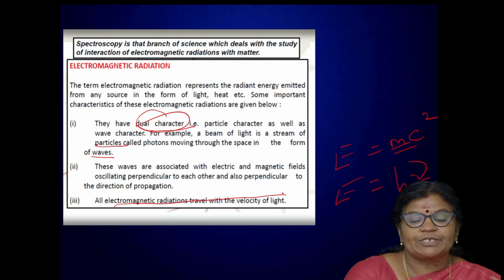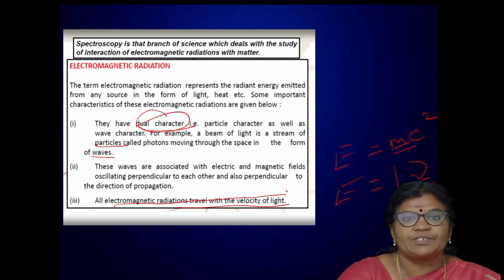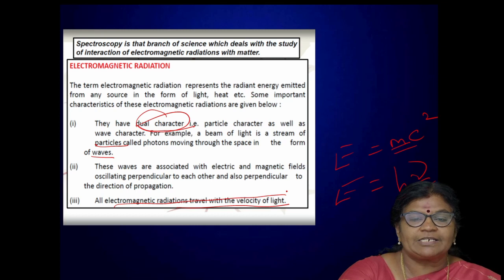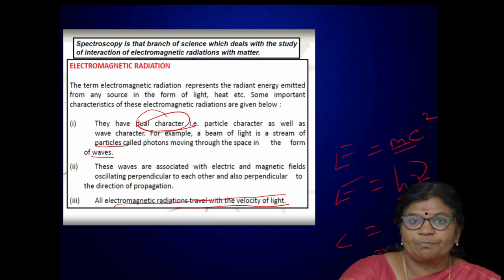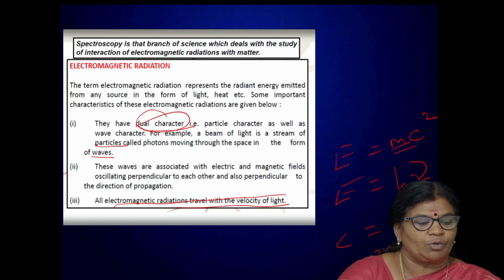And also we can say electromagnetic radiations travel with velocity of light. Its speed is equal to velocity of light, that is represented as c. C is equal to 3 into 10 power 10 centimeter per second, or it is 3 into 10 power 8 meter per second. So that we can say an electromagnetic radiation, when it is made to pass on a matter, the matter absorbs the electromagnetic radiation, and this absorption is interpreted in the form of a spectral line, and so from the spectral line we can analyze the structure of the compound or molecule.